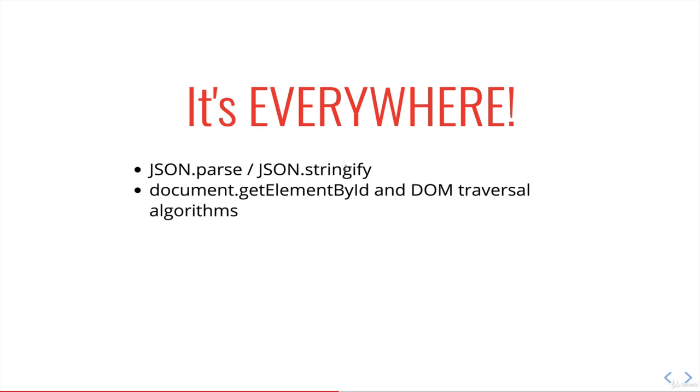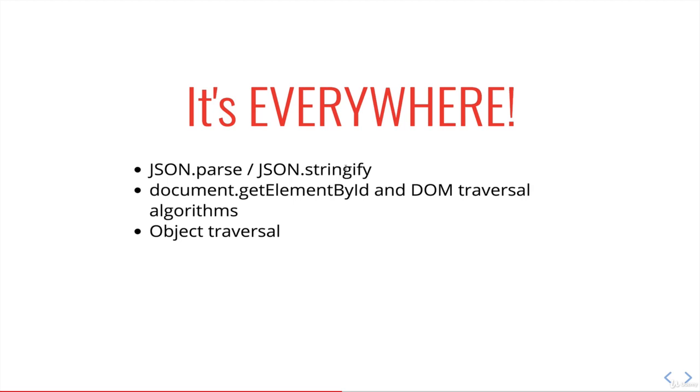Document.getElementById and DOM traversal algorithms. Remember that the DOM is this tree structure where we have all these nested things. They could be 100 layers nested, a div inside of a div inside of a div. And if we're trying to search through all of them, one popular approach is to write code that does it recursively. Object traversal is just like traversing JSON.